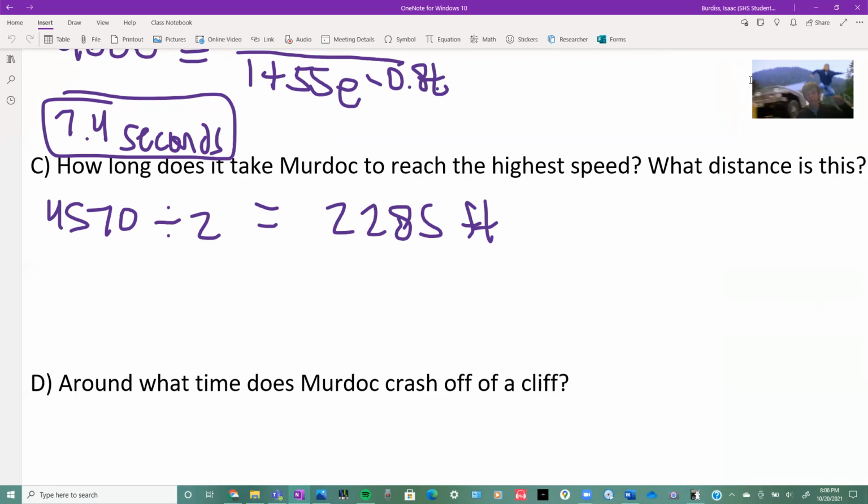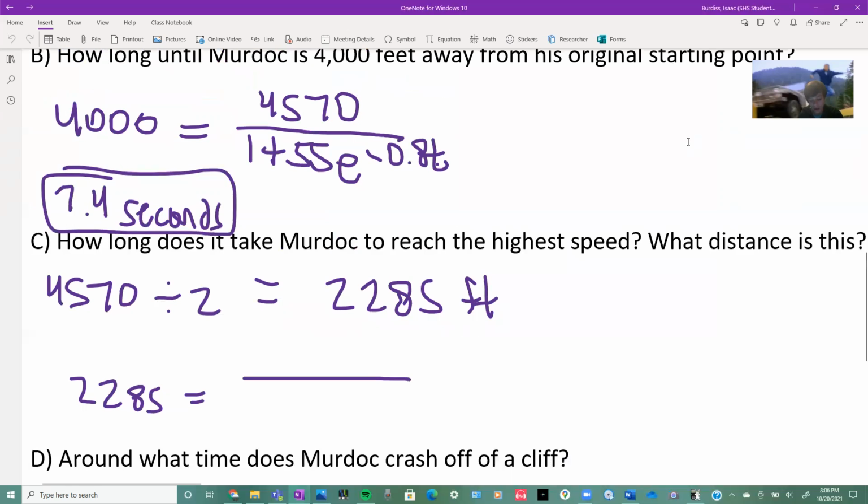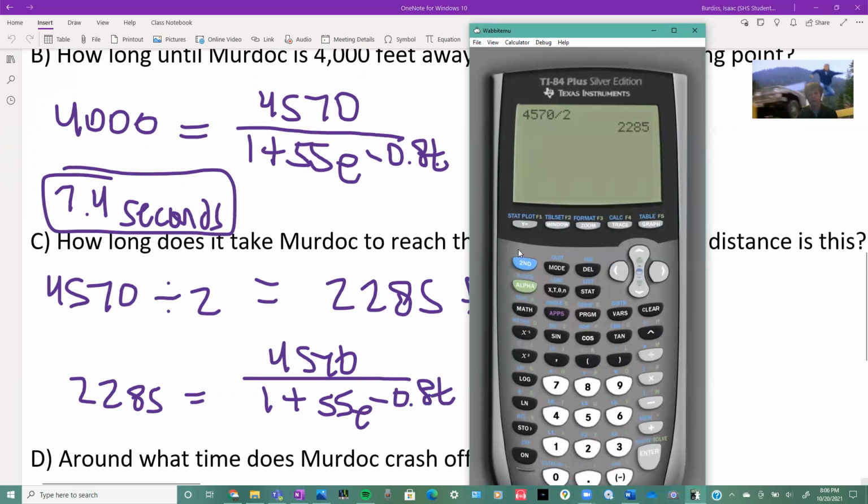Because remember the graph, it was like that and then that. And so that means we use this as our y value like we did in the last problem. And scroll up a little bit so I can make sure I know that equation. 1 plus 55e. So now we're going to go back to the calculator and we go to y equals. All we need to change is make that 4,000 2285 instead.